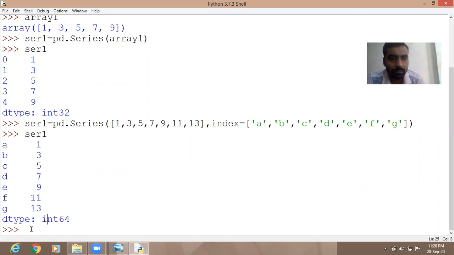Means for integer the default is 64. Yes, for array the default one is 32. But here it is a list, not an array. We have a list of numbers.